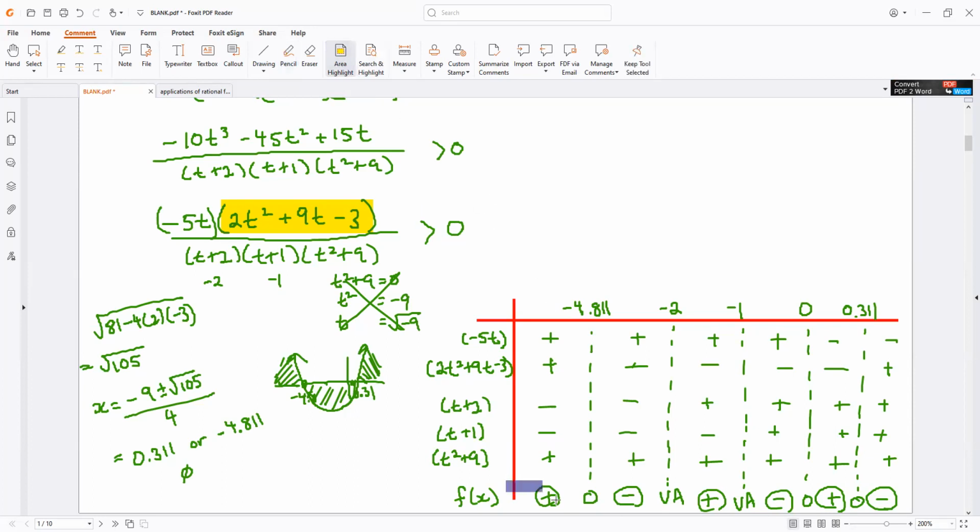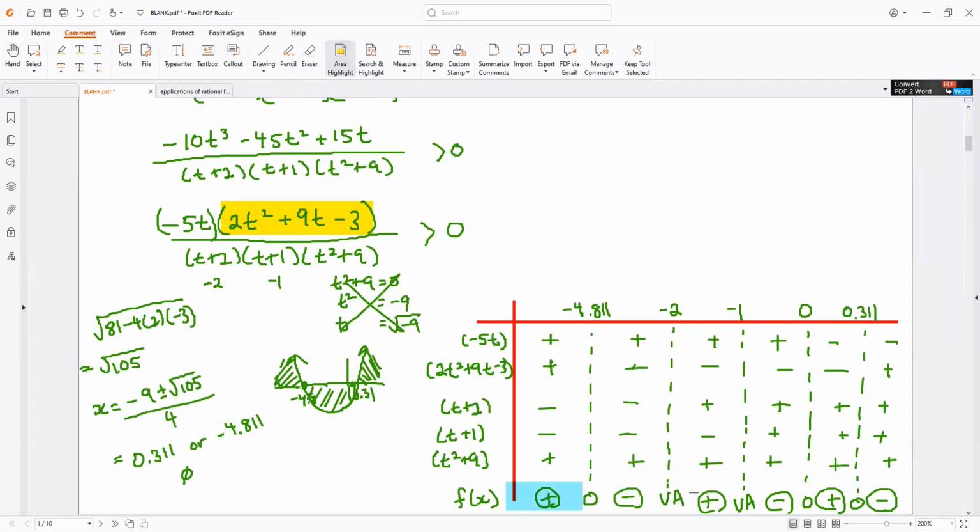It would be here. Let's do it in a darker color. It would also be here. It would also be here. Remember, greater than 0, right? So it has to be here.